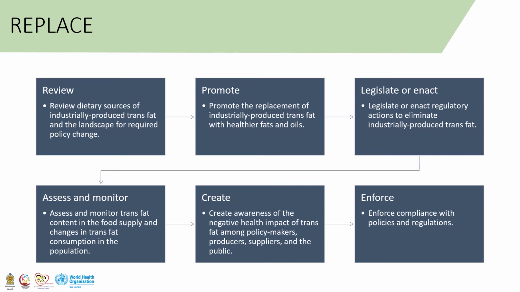A is for assessment and monitoring trans fat content in the food supply and change in trans fat consumption in the population. C is for creating awareness of the negative health impact of trans fat among policymakers, producers, suppliers, and the public. E is for enforcing compliance with policies and regulation.